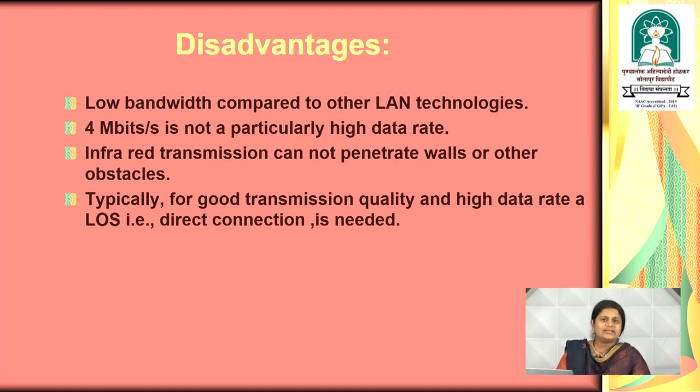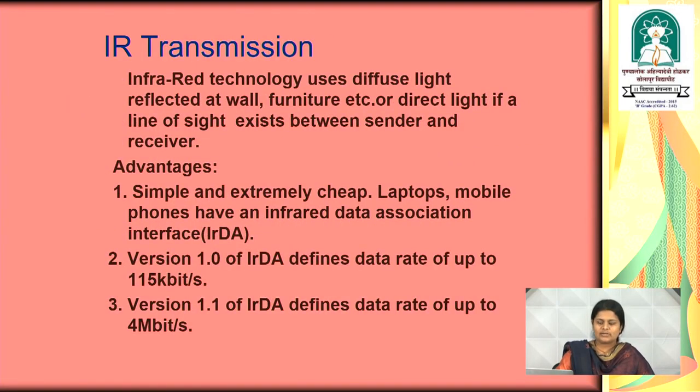In this way, radio transmission has more advantages than infrared technology. That is why we use radio transmission more in wireless communication than infrared transmission. Our latest mobile technology uses radio as a transmission medium for sending data from one machine to another machine. That is why we use radio transmission technologies here.